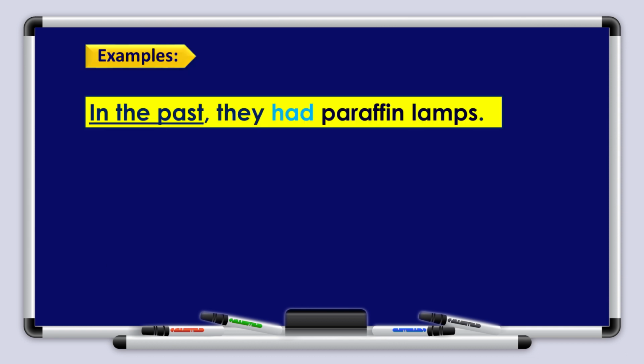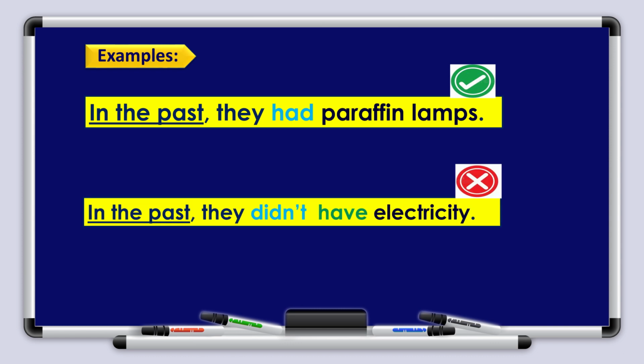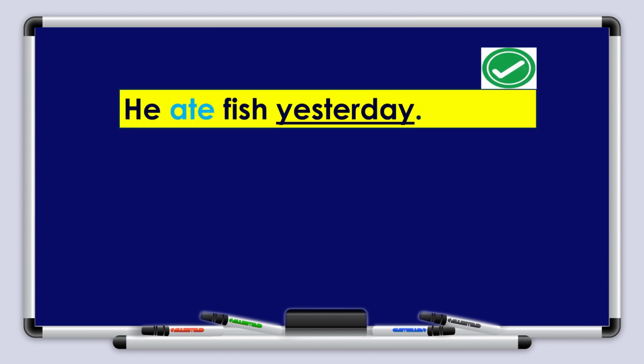Sure you can. In the past, they had paraffin lamps. This is a sentence, and we would like to change it into negative. In the past, they didn't have electricity. Very good. Let's see the next one. He ate fish yesterday. Can you change this sentence into a negative form?